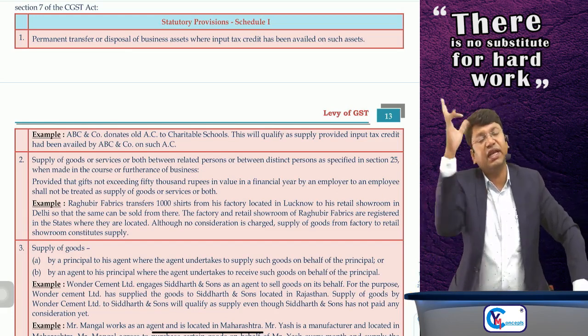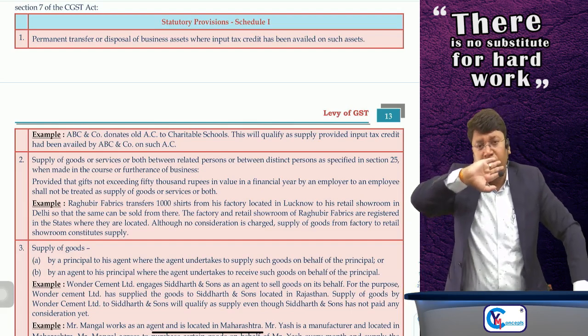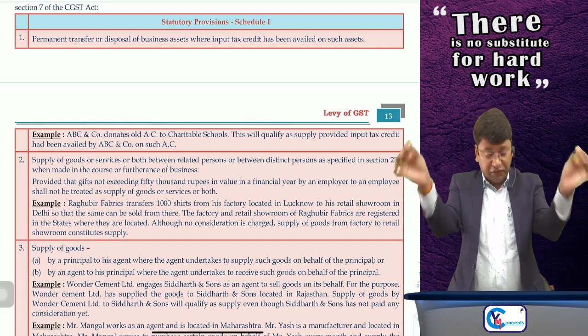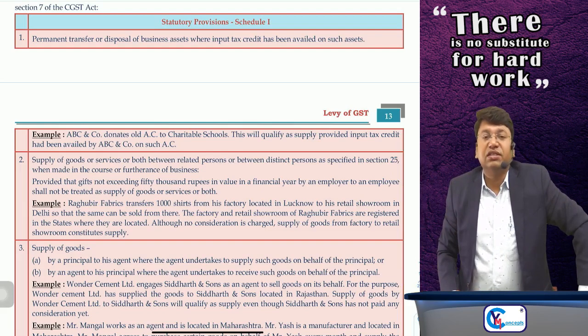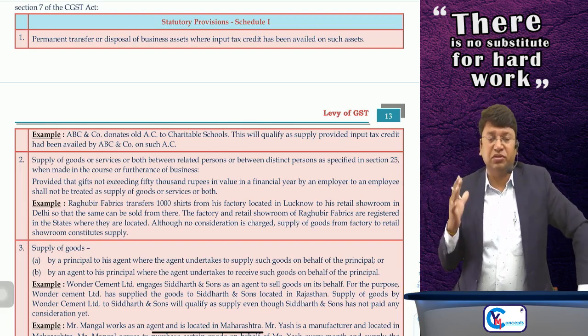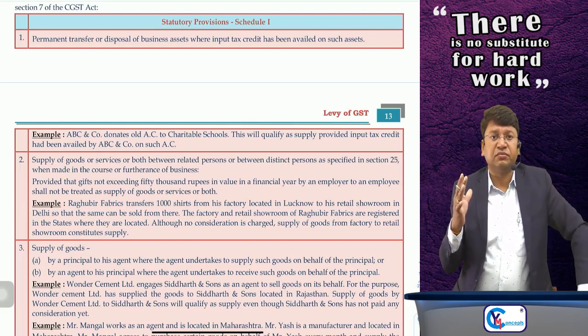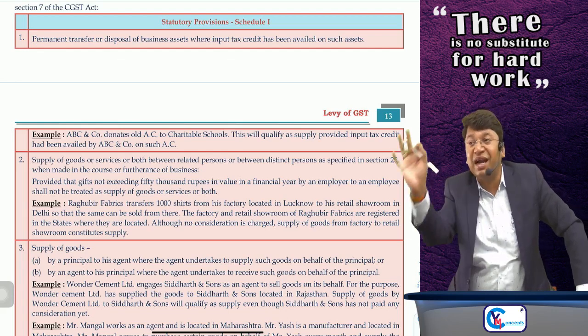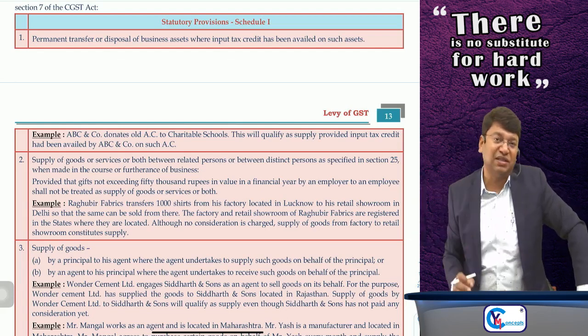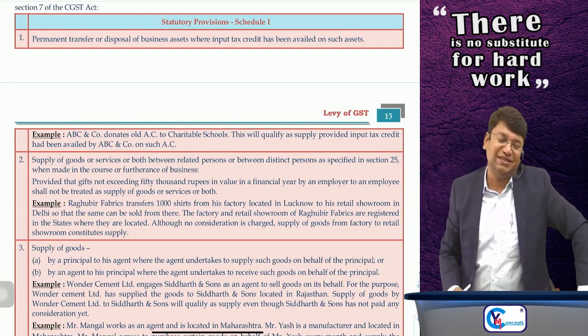Okay, done. Second para. Supply of goods or services or both by a person to his related person or a distinct person in the course or furtherance of his business.